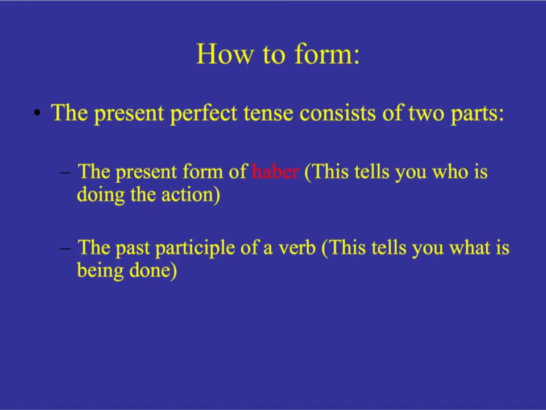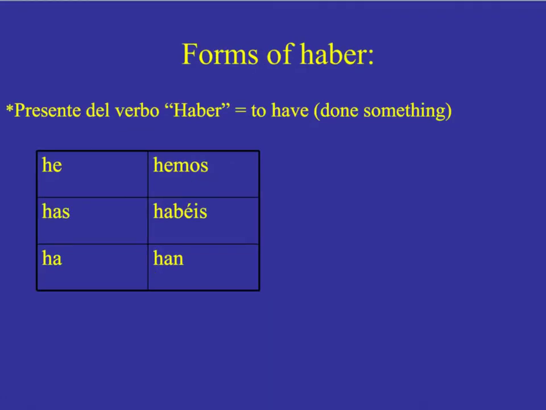In order to form the present perfect, you have to have two parts. The first part of the present perfect is the verb haber. This tells you who is doing the action. The second part is the past participle verb. This tells you what is being done. So, have you eaten? The "have you" is the verb haber. "Eaten" is the past participle. The present forms of haber are he, has, ha, hemos, habéis, han.